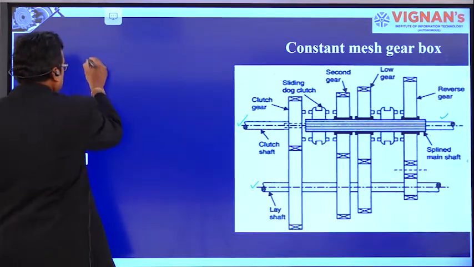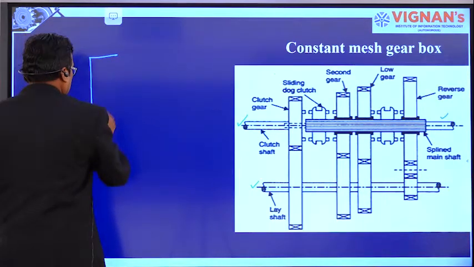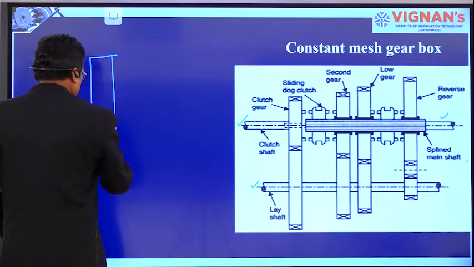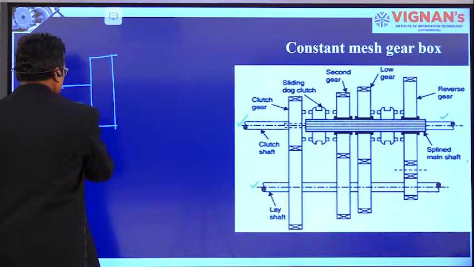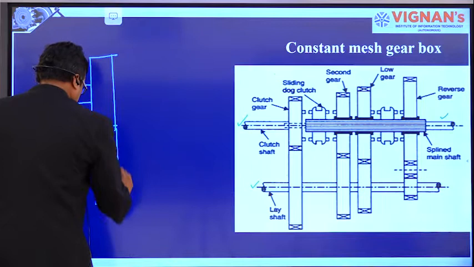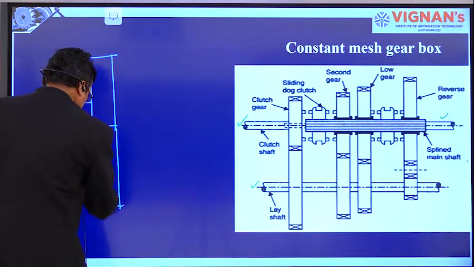The sliding mesh gearbox is like this. This is the clutch shaft, clutch gear wheel. First I will show the sliding mesh gearbox.